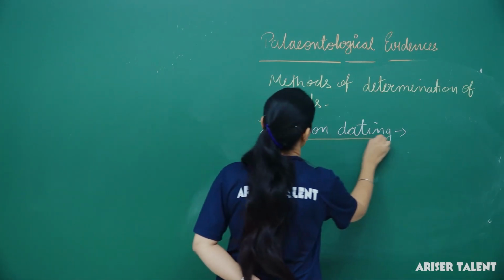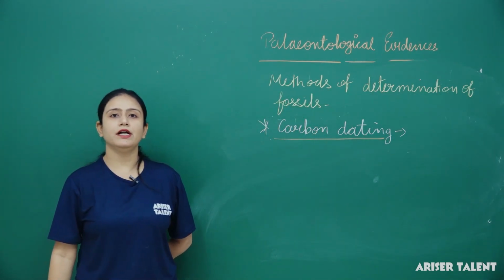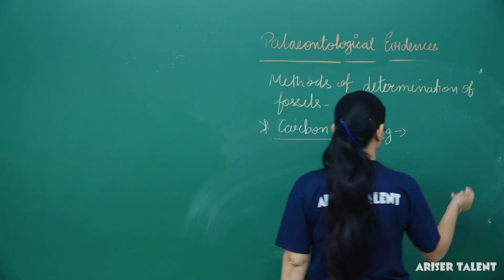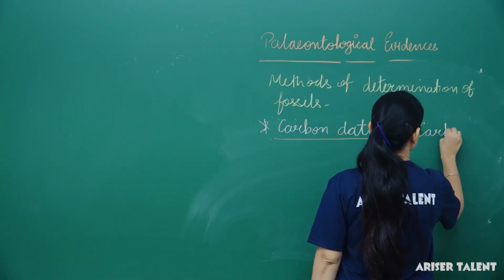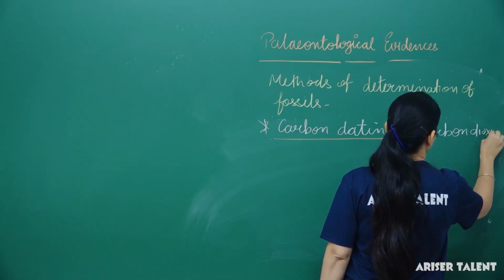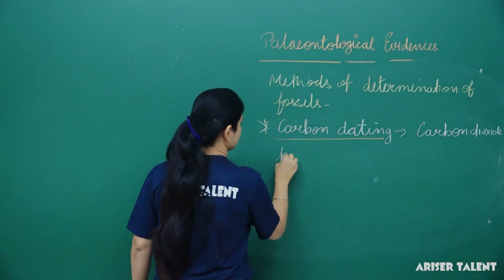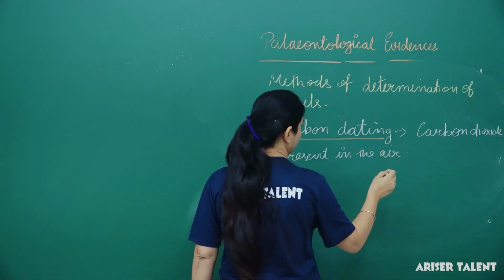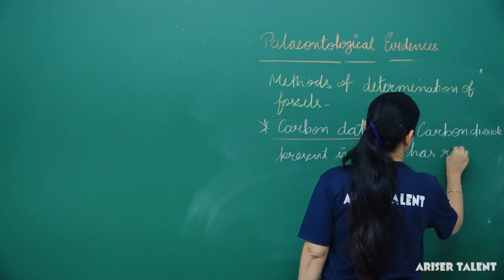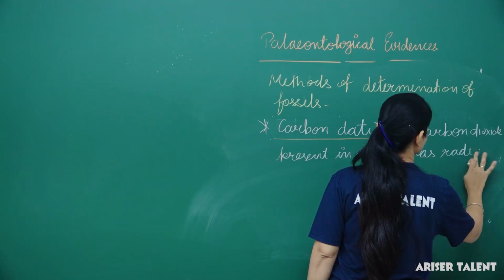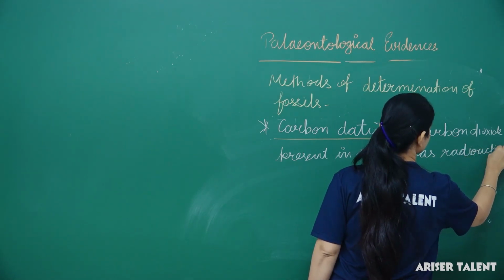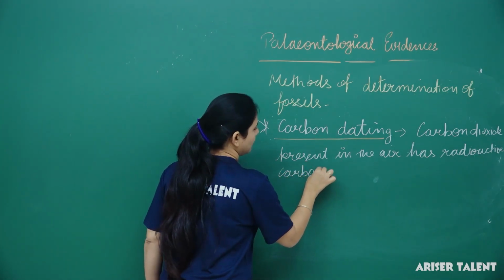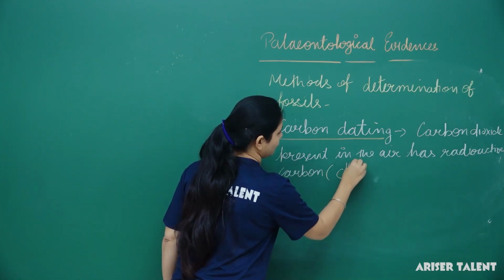As we know, the carbon dioxide present in the air contains C14, which is radioactive carbon. Okay.